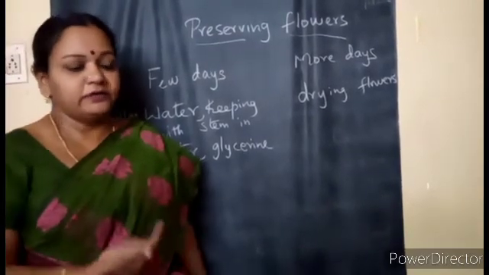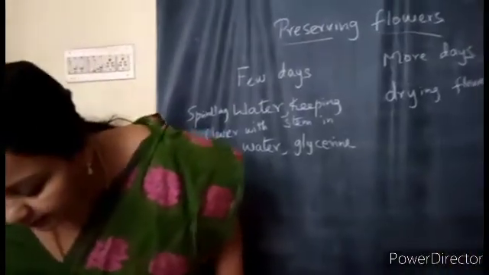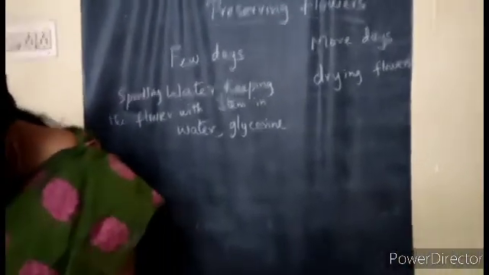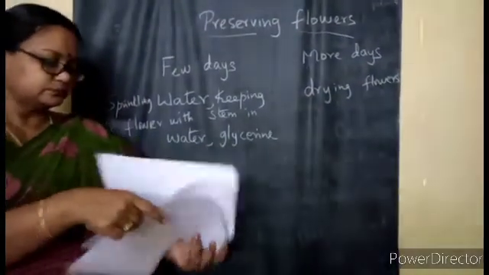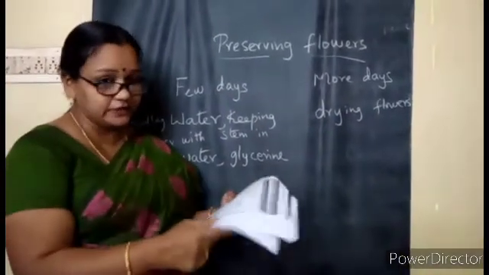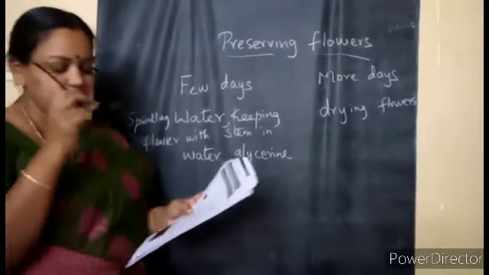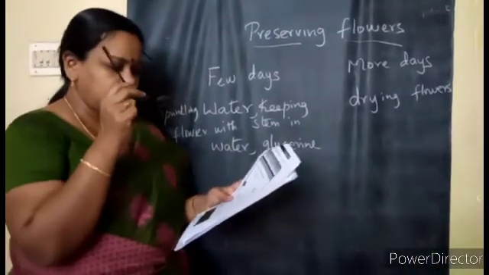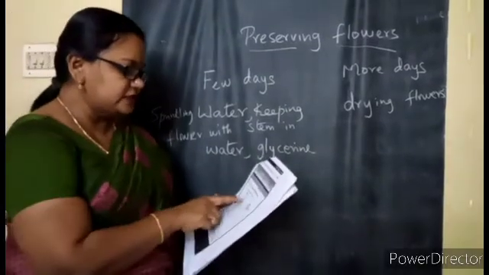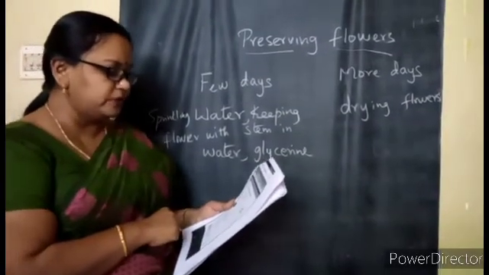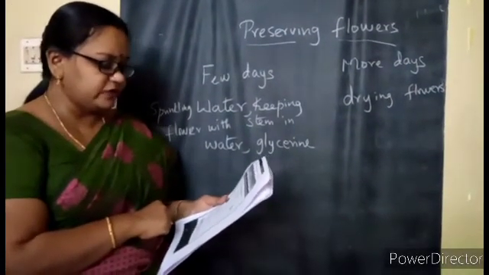Now after this, you can, as usual, read your textbook. You have a small thought about preserving that can be read, and please open your S4. You have a very nice activity here. Seeing the picture, you can do that, children. Now take out your workbook S4, preserving flowers. You can see two pictures now, children. How are the two methods of preserving flowers different?